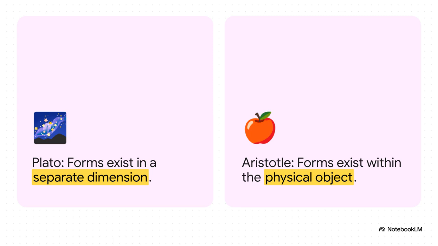So Plato believed that universal forms, like the perfect, ideal concept of an apple, existed out there in some entirely separate ethereal dimension. But Aristotle? He argued for what's known as moderate realism. He was like, no, the universal ideal form of an apple isn't in some other world. It's physically located within each individual physical apple. For Aristotle, matter and form are combined directly in the objects we can actually see and touch.